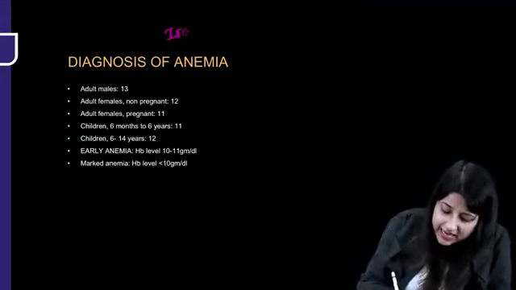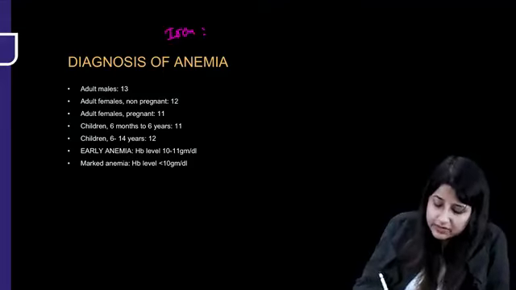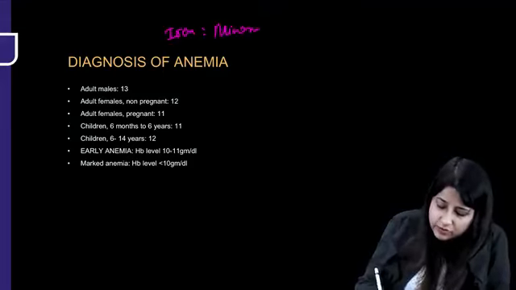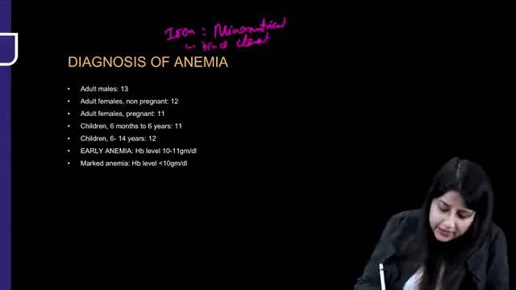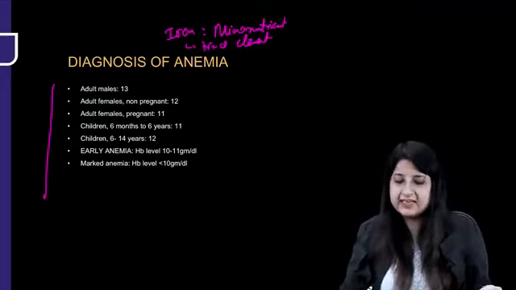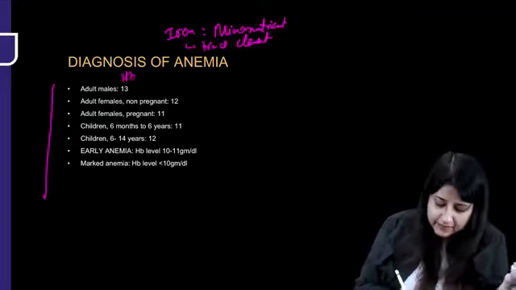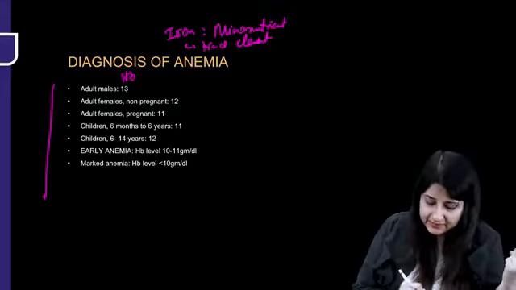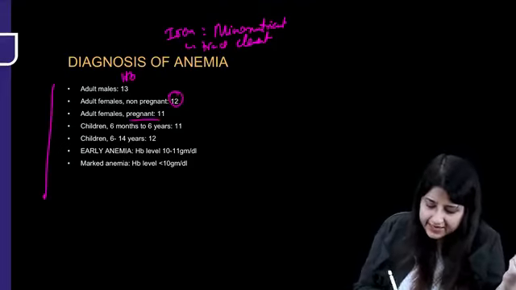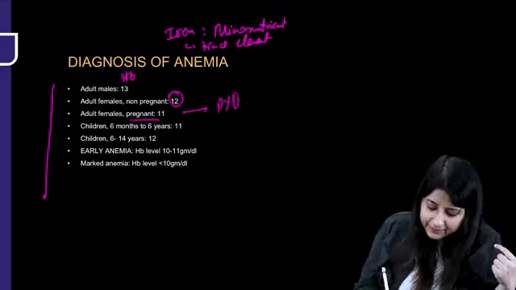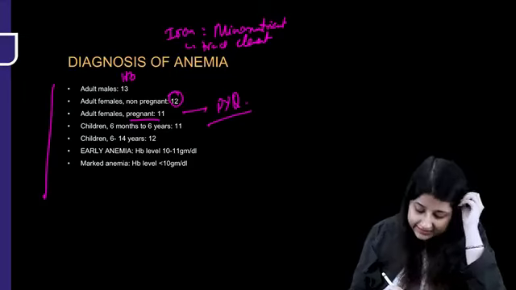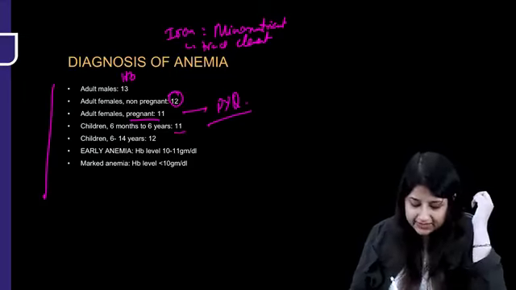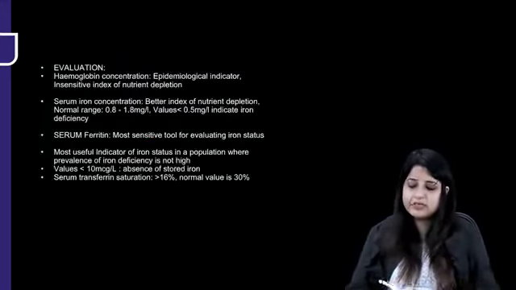Now, if you talk about iron among the micronutrients, we are going to talk about iron, because certain questions do turn up. This is a trace element. Now, this I have put for diagnosis of anemia. In adult male, hemoglobin below 13 is anemia. Female non-pregnant 12, adult female pregnant 11 gram per dl. If hemoglobin is below that, it will be called anemia. Okay, children 6 months to 6 years 11, 6 to 14 years 12. All right, so that is a very, very important classification.